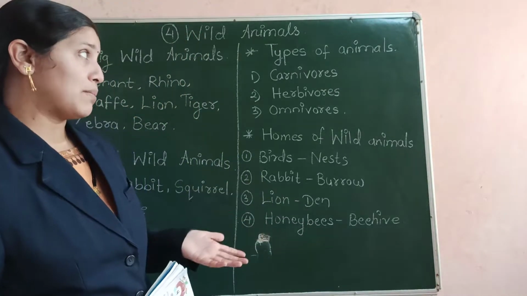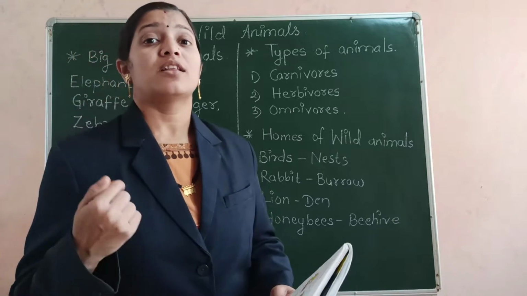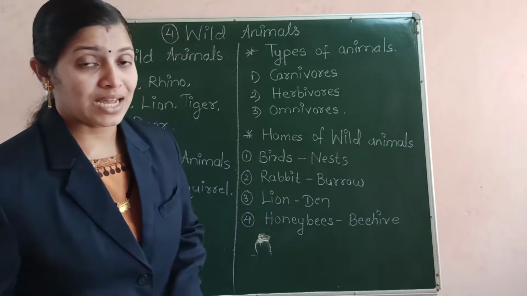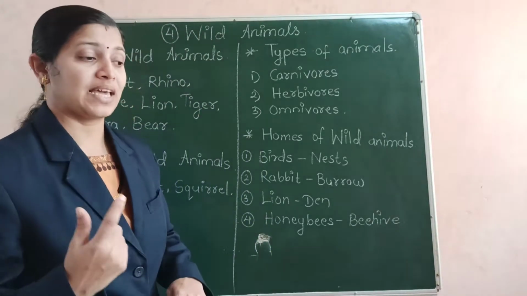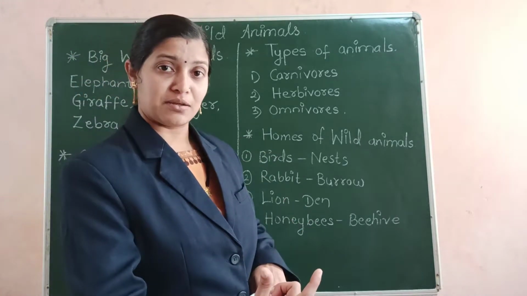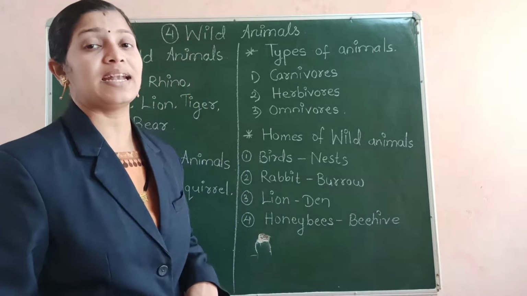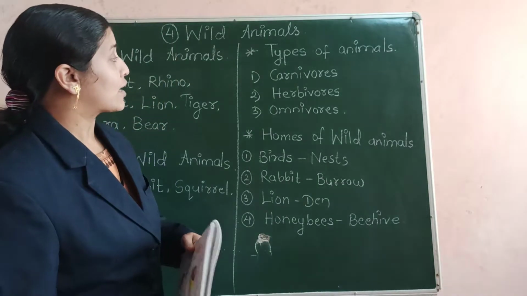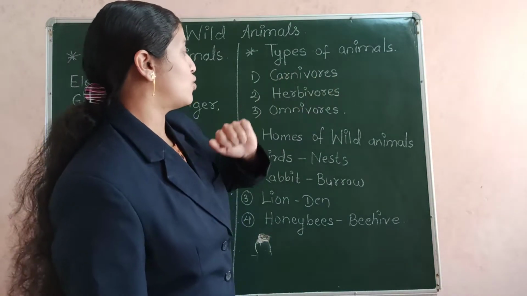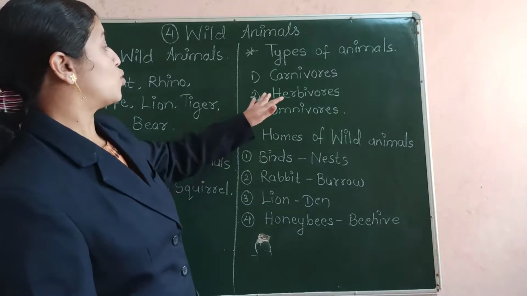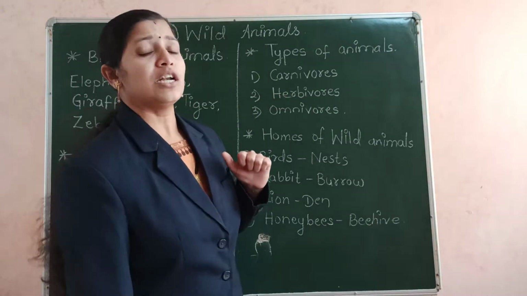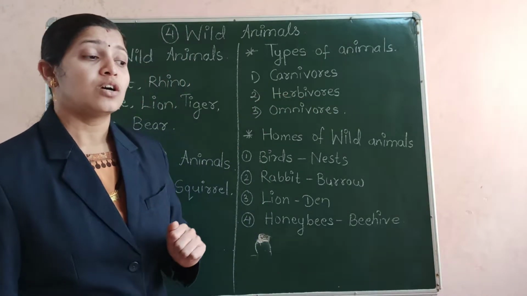Okay, an example I gave you, tigers, then we have lions, crocodiles we have. What do they do? They catch the animal and they eat the flesh of that animal. So they are called carnivores. Okay, the next group is herbivores. Now what is this herbivores?